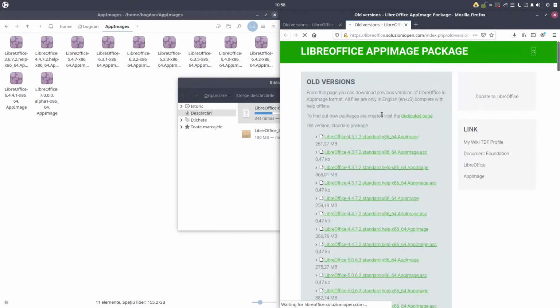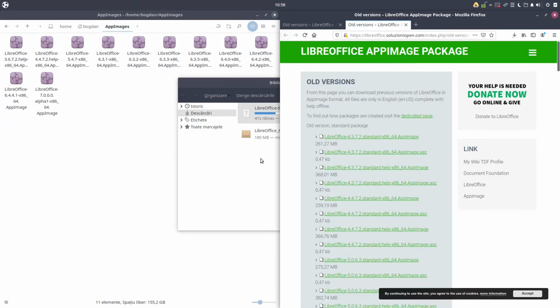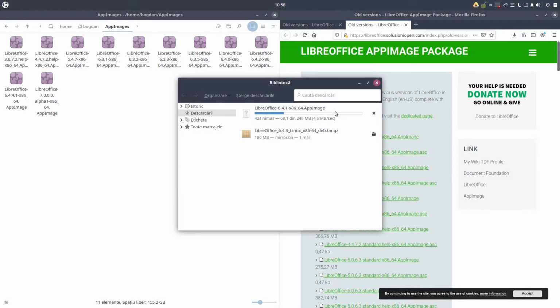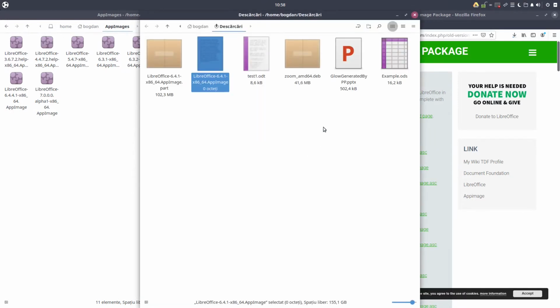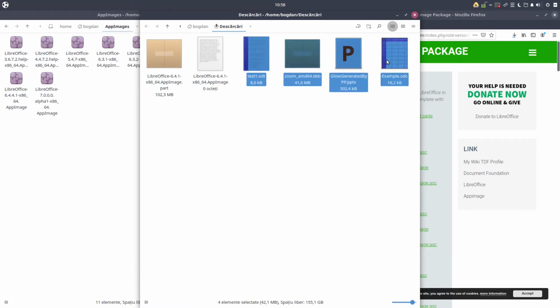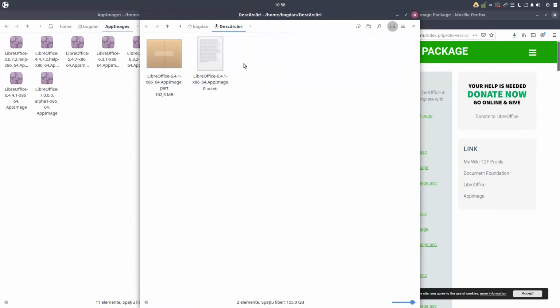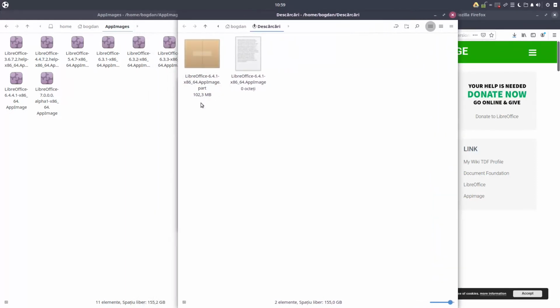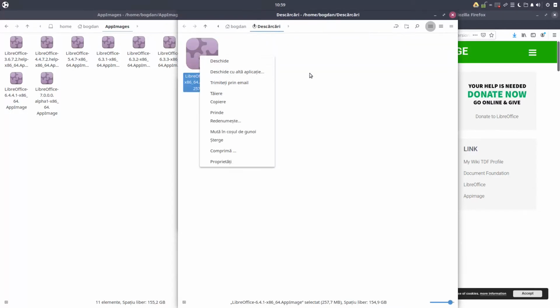Let's see. Let's wait a little bit. AppImages are very useful in order to run multiple instances of LibreOffice without uninstalling another version, so you can have many versions at the same time. So I downloaded that file.